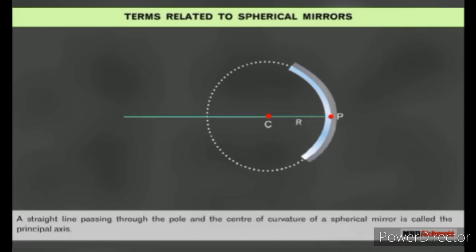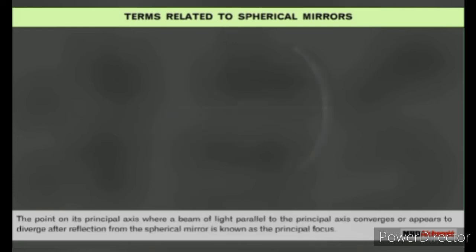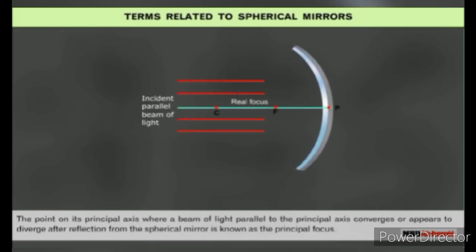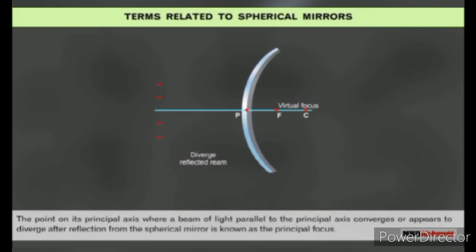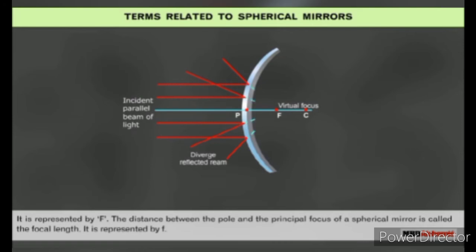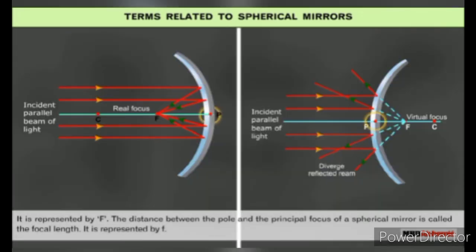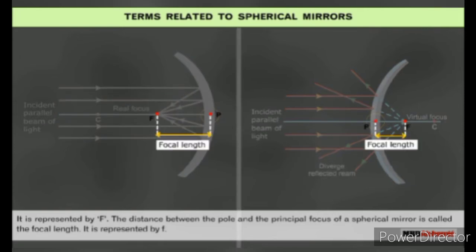A straight line passing through the pole and the center of curvature of a spherical mirror is called the principal axis. The point on the principal axis where a beam of light parallel to the principal axis converges or appears to diverge after reflection from the spherical mirror is known as the principal focus. It is represented by uppercase F. The distance between the pole and the principal focus of a spherical mirror is called the focal length. It is represented by lowercase f.